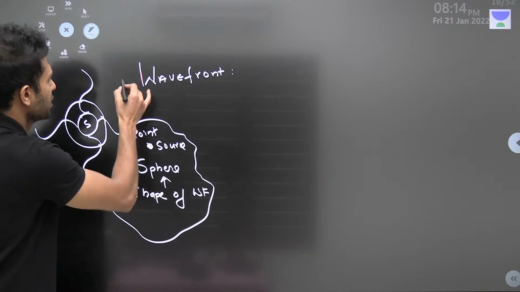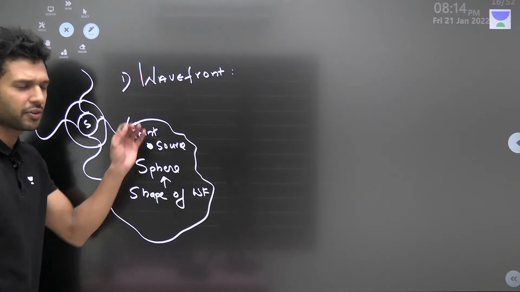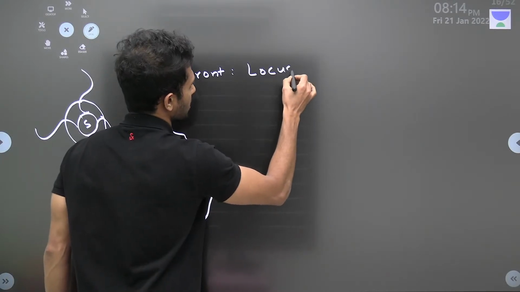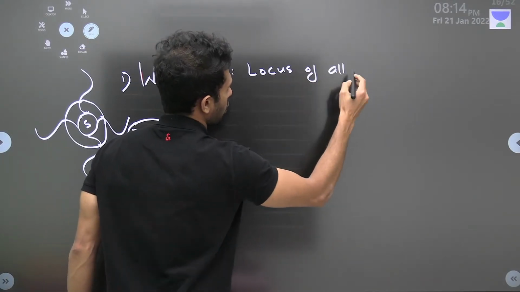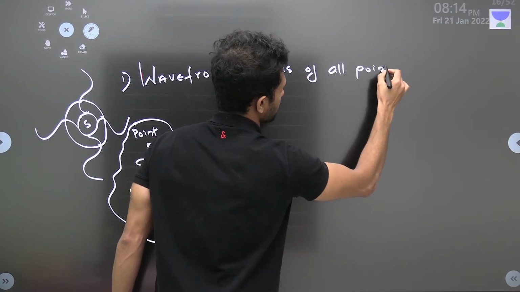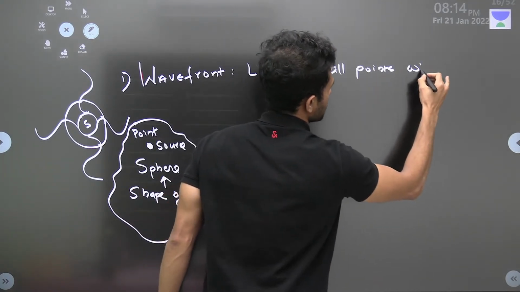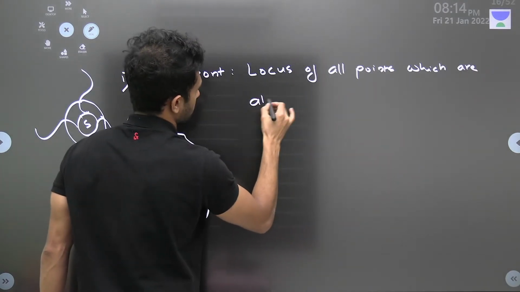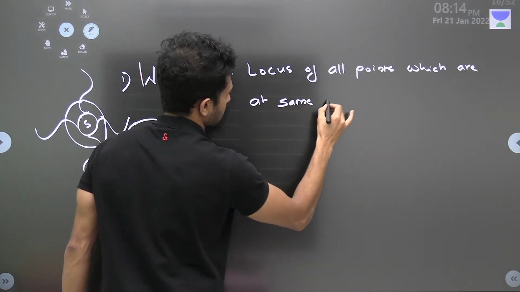Now I think you also need the definition, right? What is the definition of wavefront? I'll write it down. It is the locus of all points which are at the same phase.